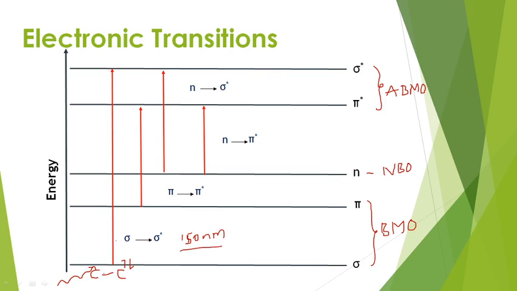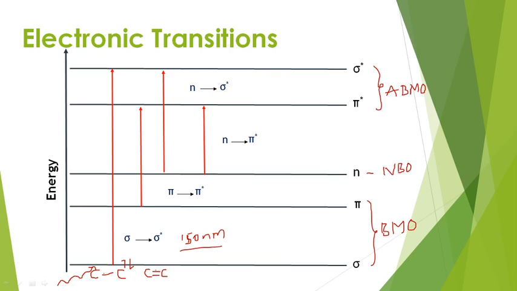Okay, so this is about the sigma to sigma star transition. The next transition is the pi to pi star transition. Here I am considering the molecule an alkene. So saturated hydrocarbon is over. Now I am considering unsaturated hydrocarbon.